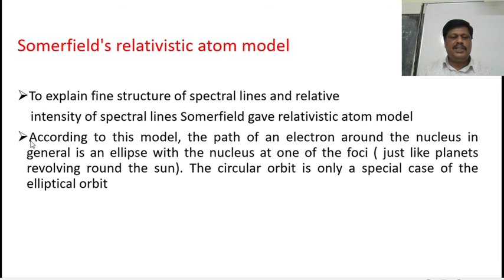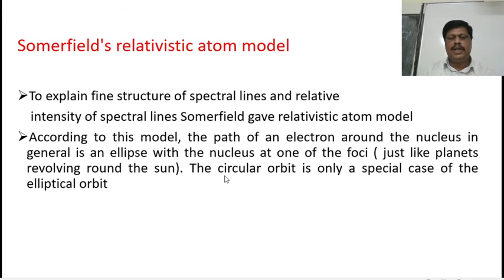First feature is that according to this model, the path of an electron around the nucleus in general is an ellipse with the nucleus at one of the foci, and these electrons revolve around the nucleus just like planets revolving around the sun.